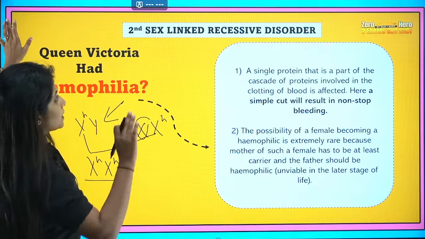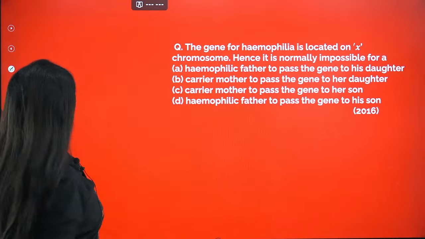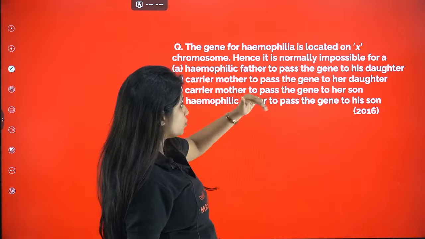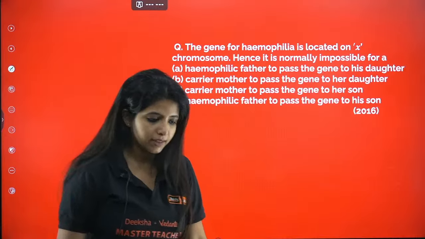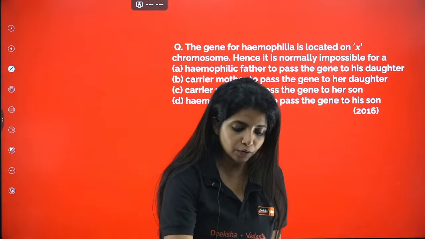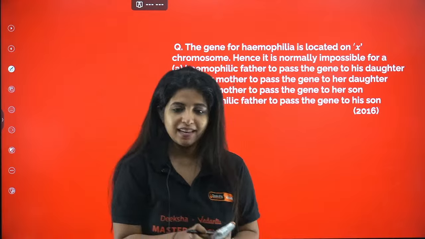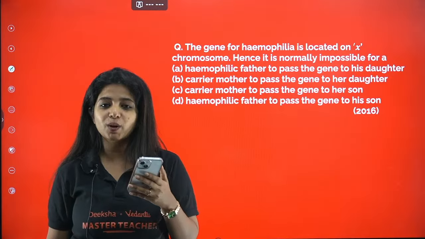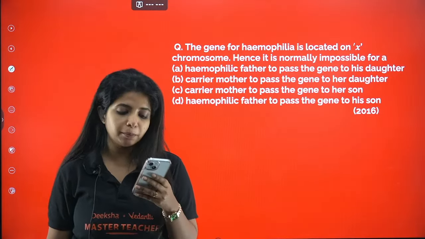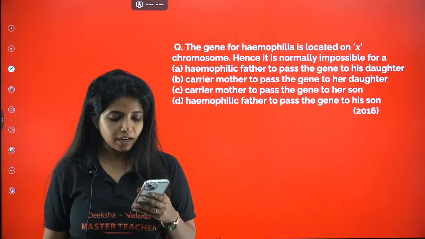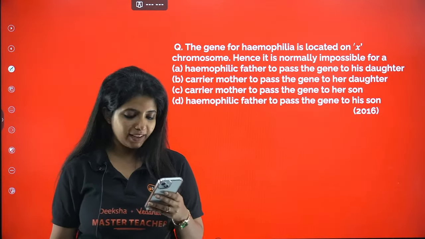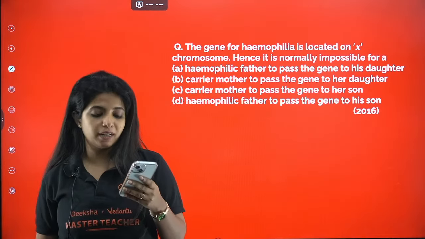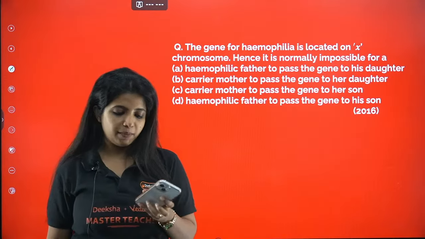Now, the sex-linked recessive disorders have ended over here, and I have a question for you. The gene for hemophilia is located on the X chromosome. Hence, it is normally impossible for what? I told you, each and every line of your NCERT is important because you get questions like this. The gene for hemophilia, a blood clotting disorder, not clothing. Why would you clothe blood? It is clotting, C-L-O-T-T-I-N-G. The gene for hemophilia is located on the dash chromosome. Hence, it is normally impossible for what? Come on.